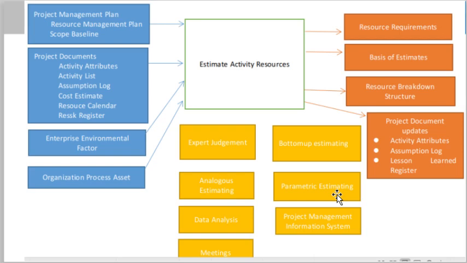Then data analysis. Data analysis means that whatever data you have, you will analyze it properly. The next one is the project management information system. Project management information system means, for example, SharePoint servers, project servers, which include all the information related to your project. Jira is another example of a project management information system. Basically it refers to software solutions which have the information of your project.